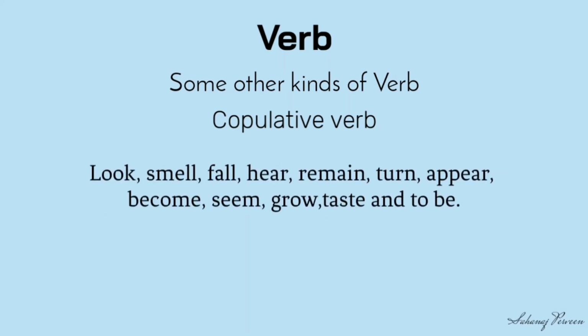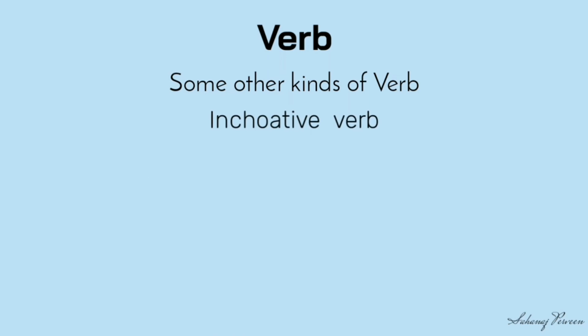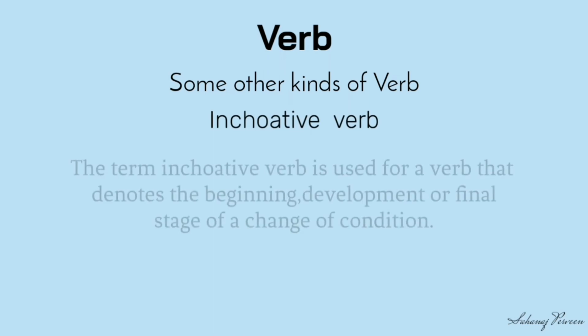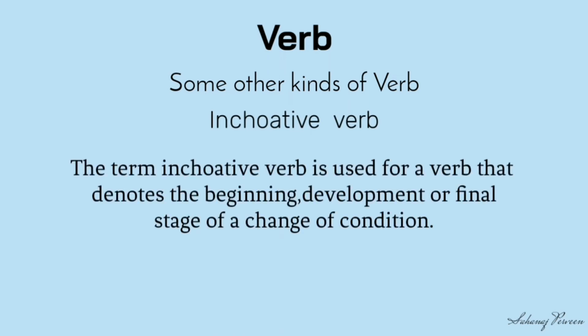Look, smell, fall, hear, remain, turn, appear, become, seem, grow, taste and the to be verbs are the examples of copulative verbs. Inchoative verb: the term inchoative verb is used for a verb that denotes the beginning, development or final stage of a change of condition.